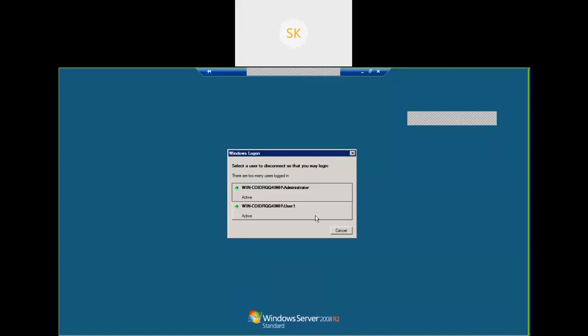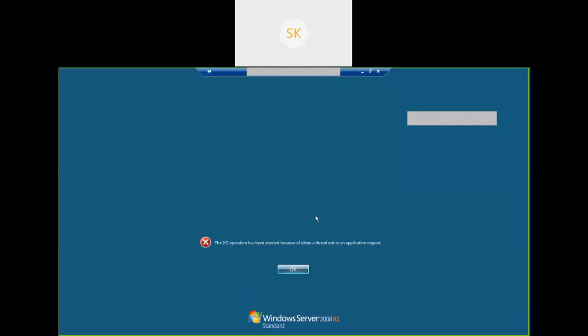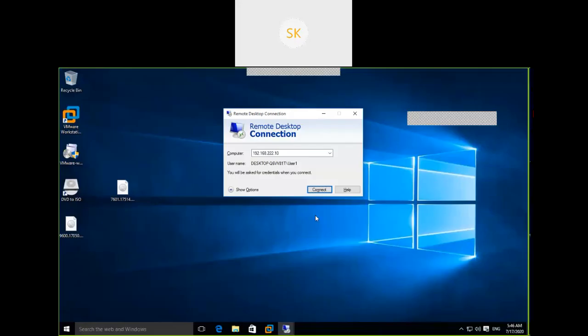By default, any server, Windows 2000, 2008 or 2012, allows only 2 sessions by default. So if a server is being used by 2 users, it is not going to allow a third session. So what I'm going to do is either select one session to kick out, or log off one session. But I want to log on, so I'm selecting user 1. Okay, try again.